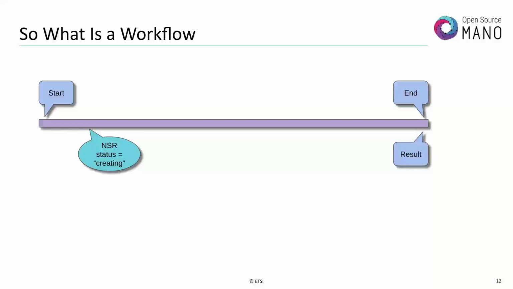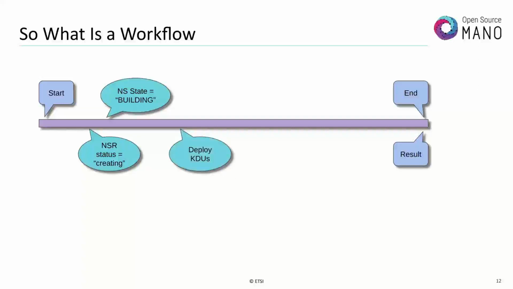For example, if I take deploying a network service, I can go through the LCM and come up with a high-level series of steps just by looking at the code. We're going to update the NSR, the network service record, to say, okay, we're creating the resources associated with this record. We're going to update the network service state to building so that if anyone queries the network service, we can see we're working on it.